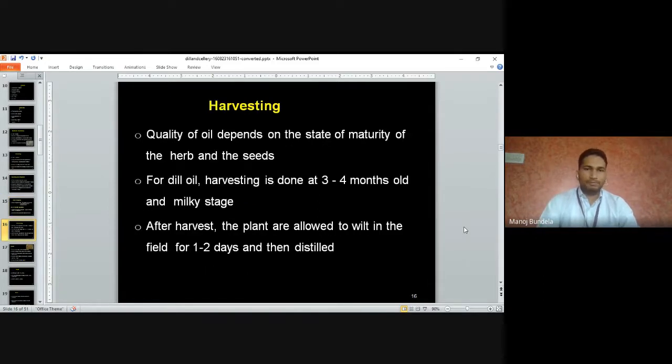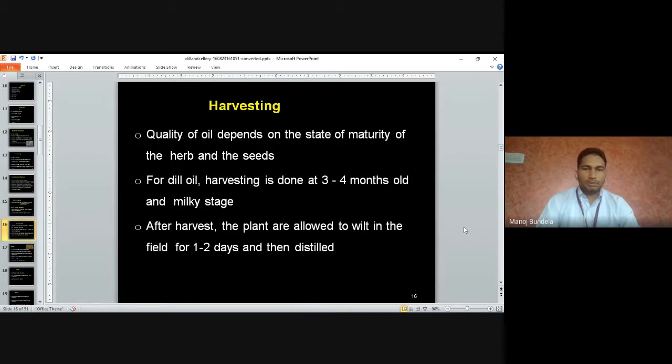Harvesting. The quality of the oil depends on the state of maturity of the herb and the seeds. For dill oil, the harvesting is done when the crop is 3 to 4 months old, at the milky stage.